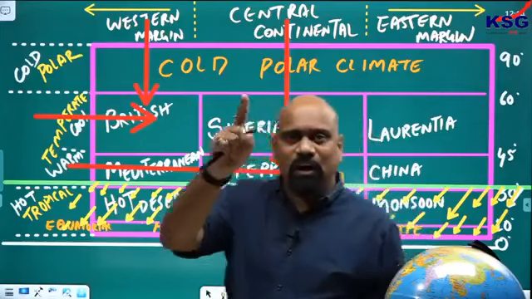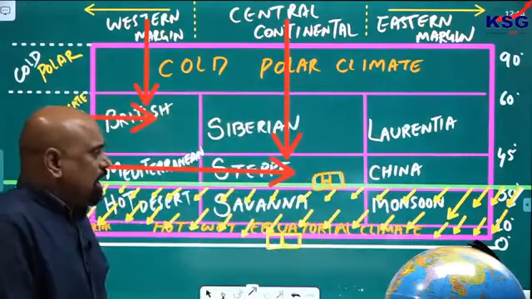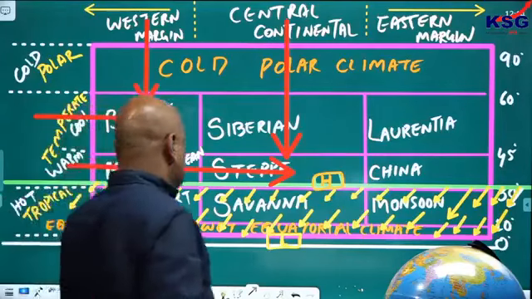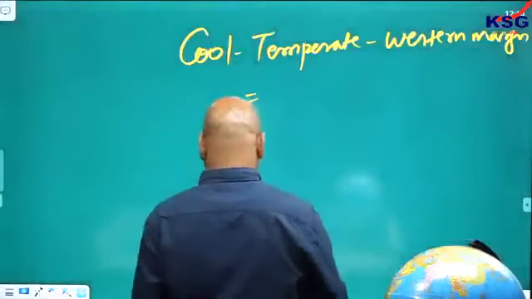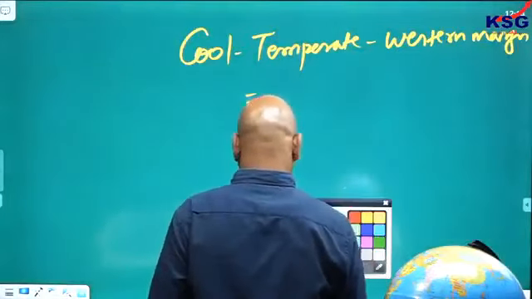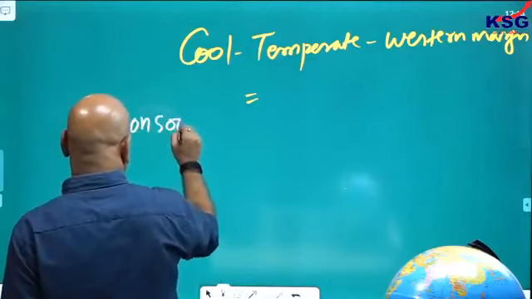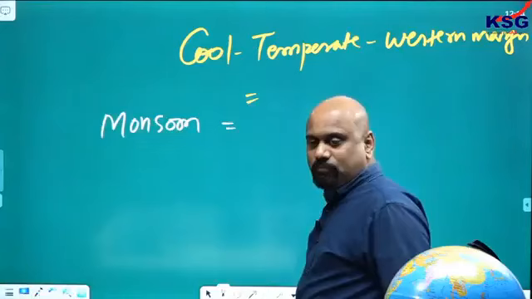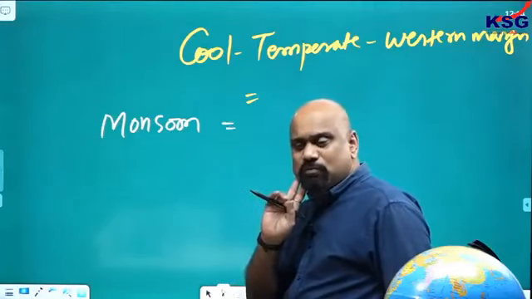What is the alternate name of monsoon climate? Can anyone tell me?